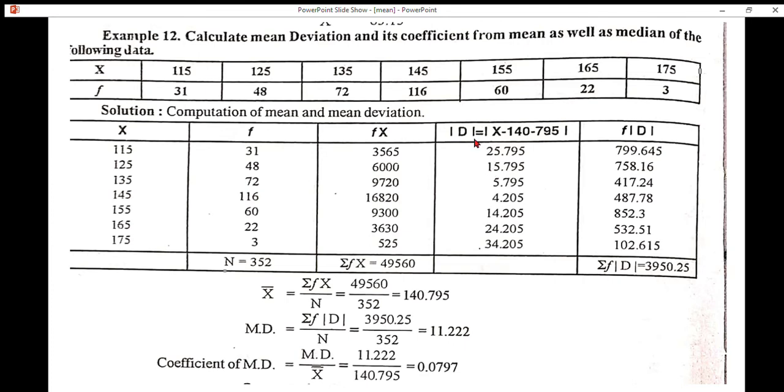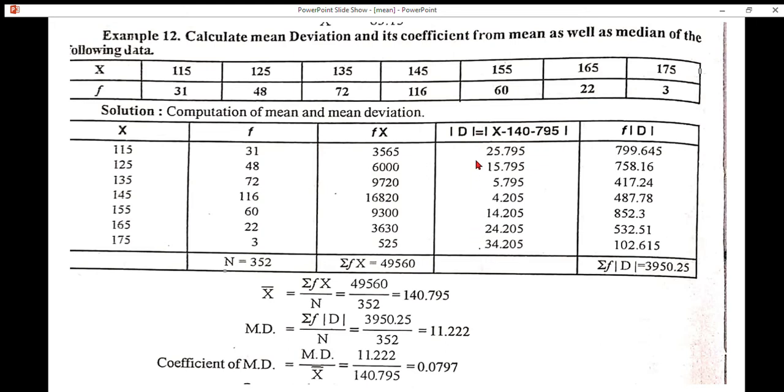First, we have to find out modulus D is equal to X minus arithmetic mean. We know the arithmetic mean value. X value 115 minus arithmetic mean 140.795. So that we get 25.795. Let me take another case, that is X value 125 minus arithmetic mean 140.795. So that we get 15.795. Ignore the signs.